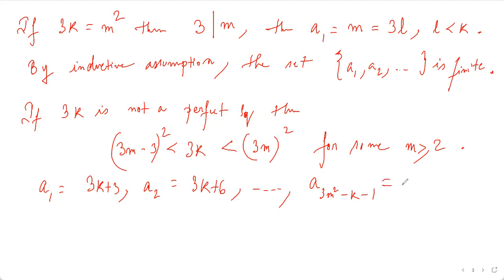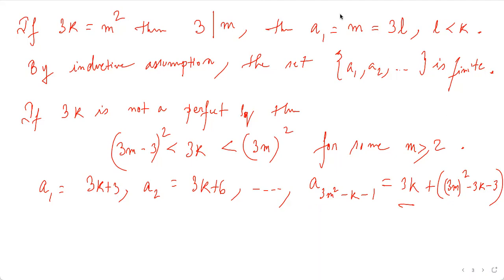So this term will be 3k plus (3m whole squared minus 3k minus 3). Just observe the pattern of what is happening here with a1, a2. This is nothing but 3k plus 3 times 1, then 3k plus 3 times 2. So here also it will be 3k plus this index multiplied by 3.